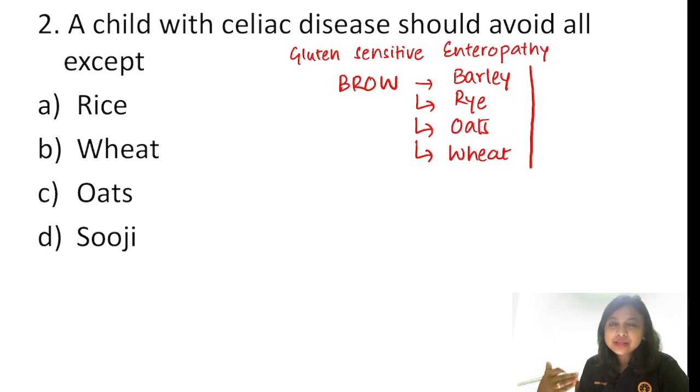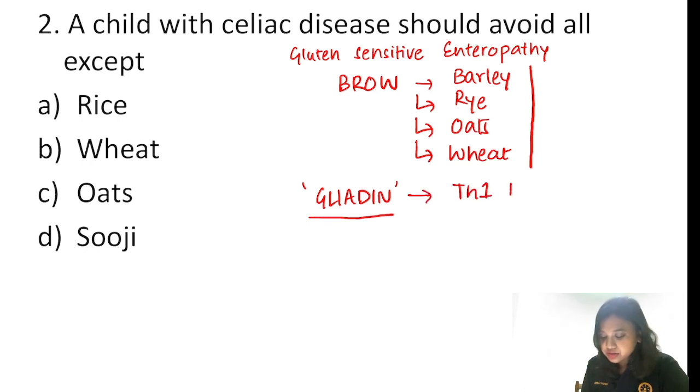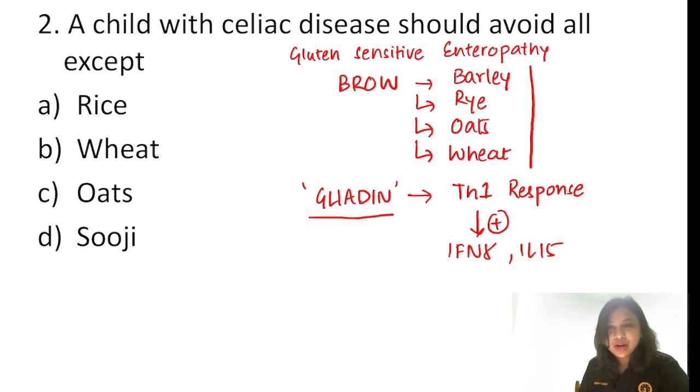All these things contain gluten, and the specific component of gluten which causes the disease is known as gliadin. What happens? This gliadin which is present in the gluten mounts a cellular immune response, that is a T helper 1 response, and it stimulates some interleukins and interferons like interferon gamma, interleukin 15, interleukin 21, and also some NK cell mediated pathway.